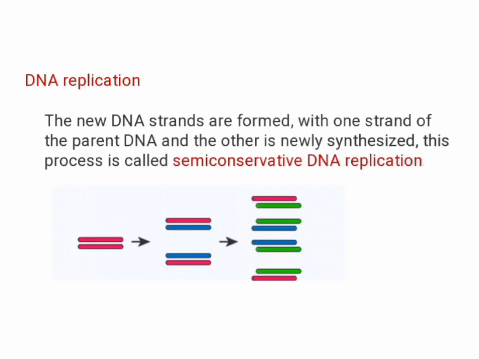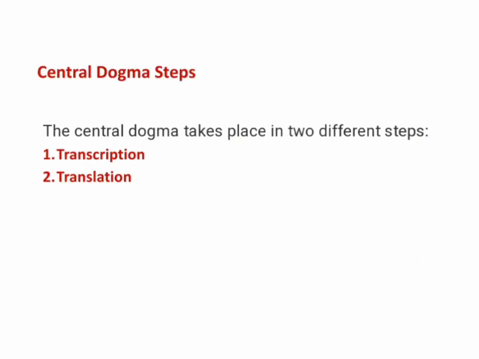The central dogma illustrates the flow of genetic information in cells: the DNA replication, and coding for the RNA through the transcription process, and further RNA codes for the proteins by translation. The new DNA strands are formed, with one strand of the parent DNA and the other newly synthesized. This process is called semiconservative DNA replication. The central dogma takes place in 2 steps and these are 1. Transcription. 2. Translation. These steps will be discussed in depth in the upcoming videos.